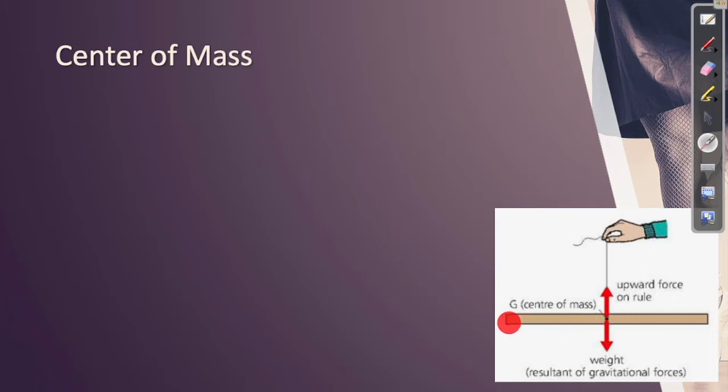horizontal position, which is said to be equilibrium, right? Right now this ruler is in equilibrium. You have found the center of mass by trial and error. By trial and error, you have found this point here, through which if you tie the knot on the thread, the ruler is perfectly horizontal. You have found the center of mass. So why does the center of mass act this way? Let us understand this.